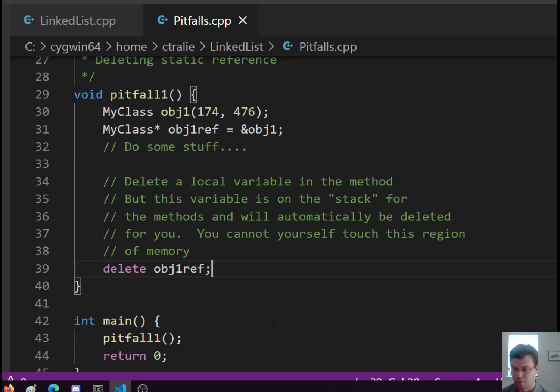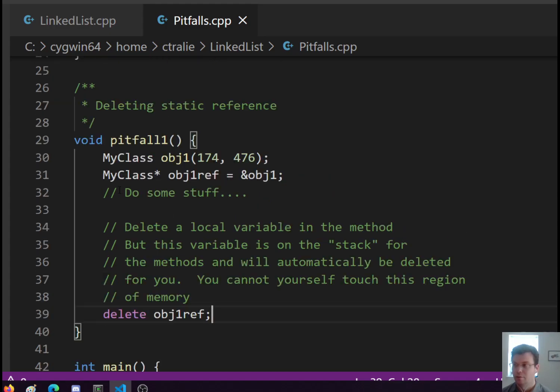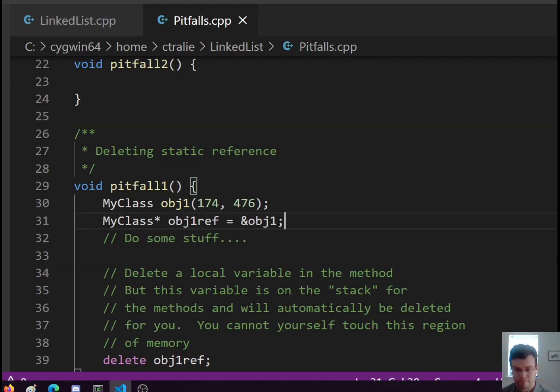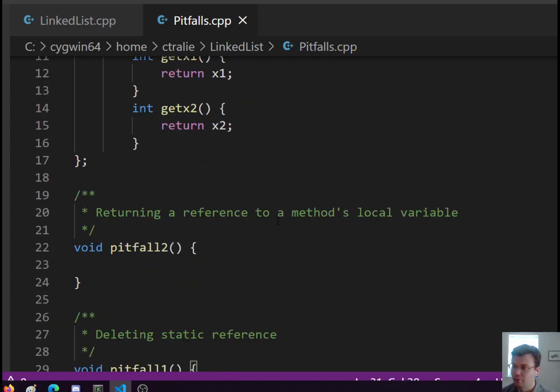Okay, so that's one pitfall that I've seen. People create a reference and then they think, oh, I have to clean it up. But no, only if you yourself dynamically allocated it. And the other pitfall I've seen goes something like this.